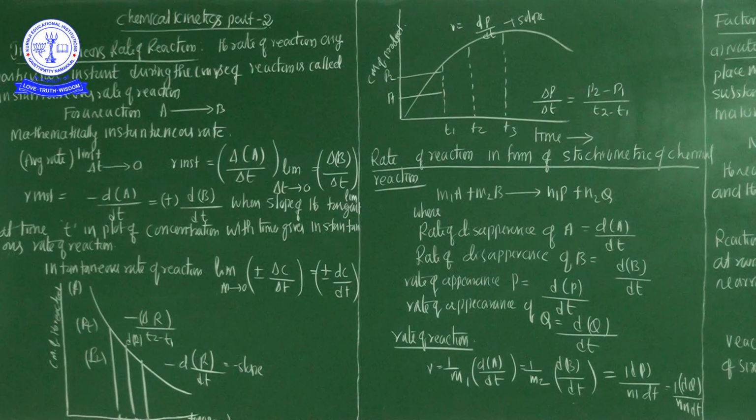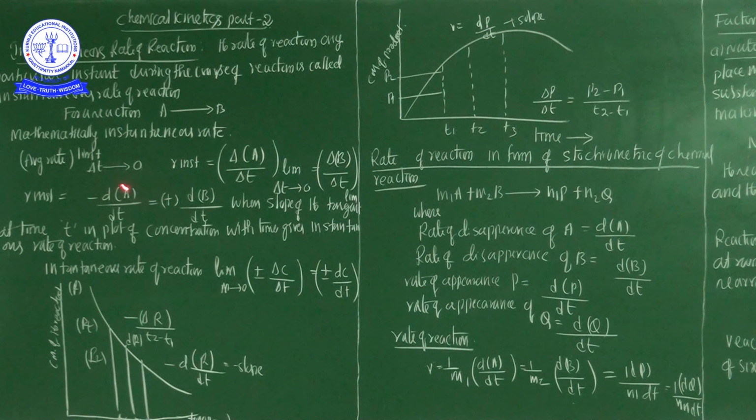www.kurinjischoolnkl.in. Good morning students. In this session we are going to discuss the rate of the reactions, the instantaneous reactions. Already in my previous session I completed the introduction part of chemical kinetics and the types of chemical reactions based on the velocity: very fast reactions, moderate reactions and very slow reactions. I already completed these three types of reaction.